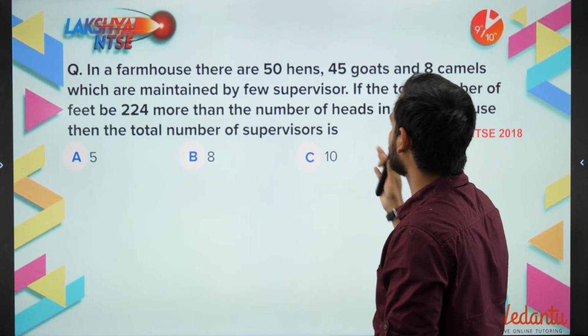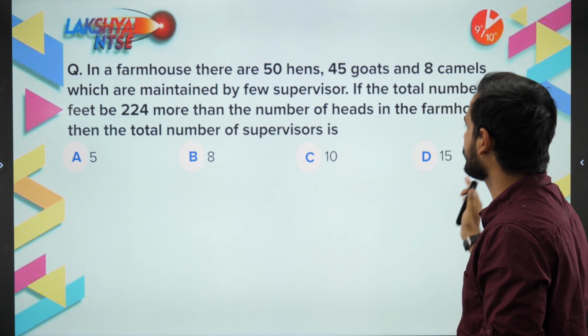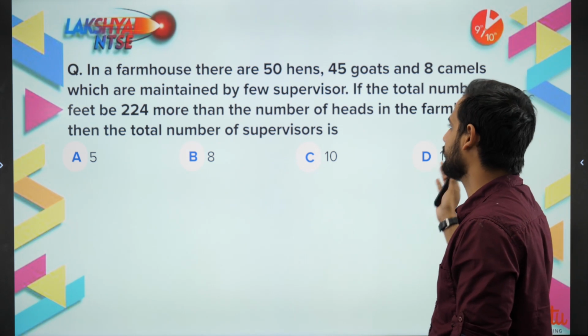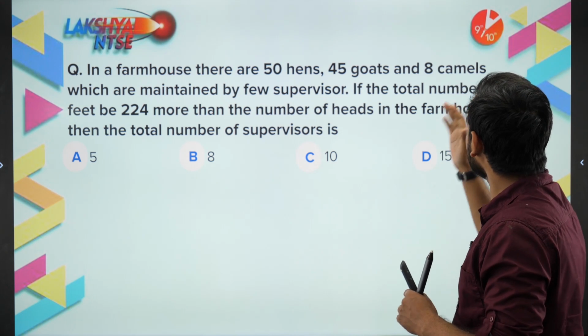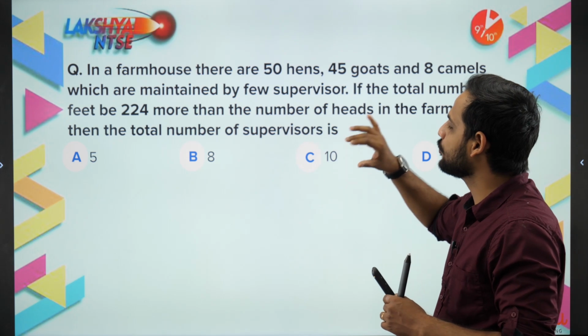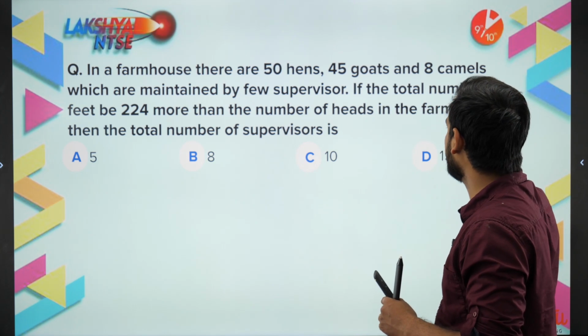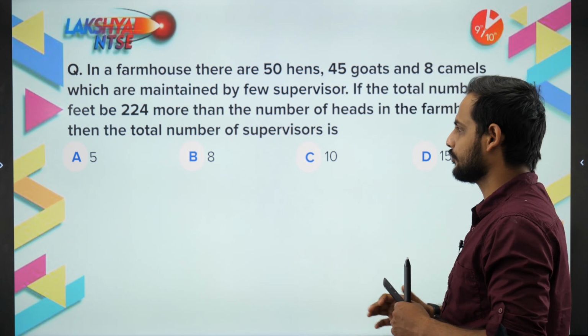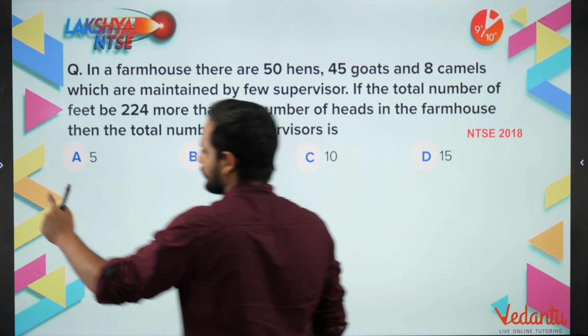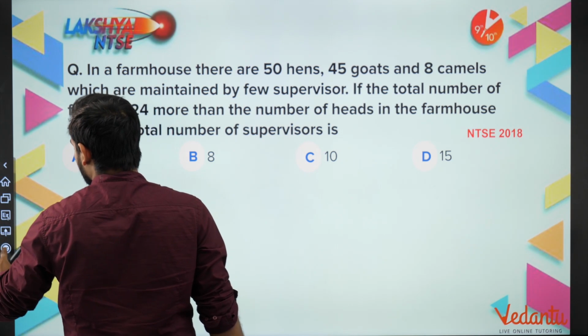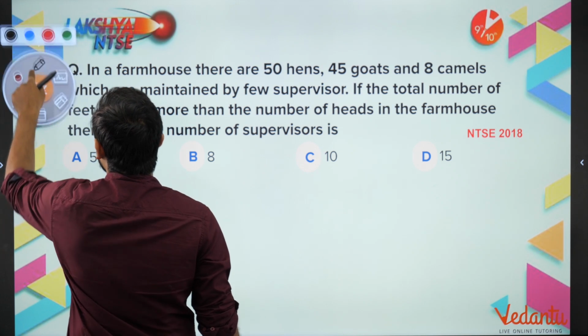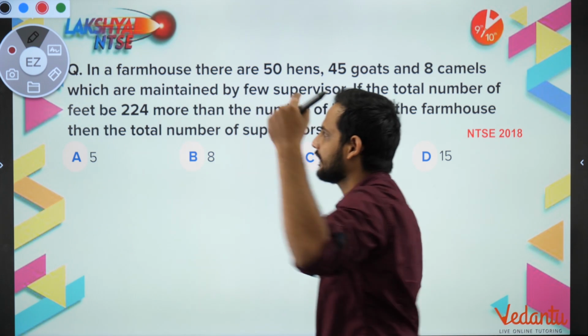In a farmhouse, there are 50 hens, 45 goats, and 8 camels, which are maintained by few supervisors. If the total number of feet be 224 more than the number of heads in the farmhouse, then find the total number of supervisors. Again, very easy question. See, number of feet and number of heads. These kinds of questions are asked in the aptitude part, but they are very easy.